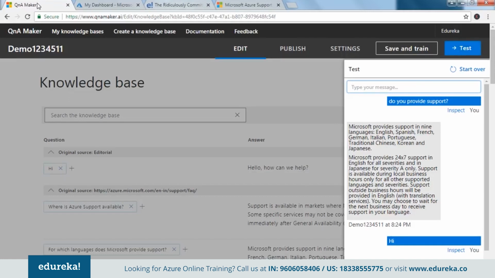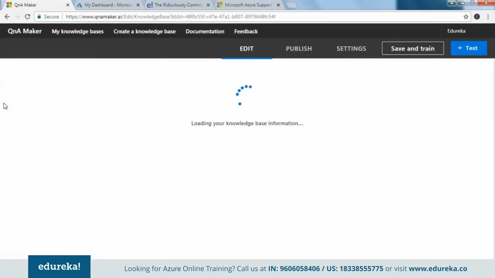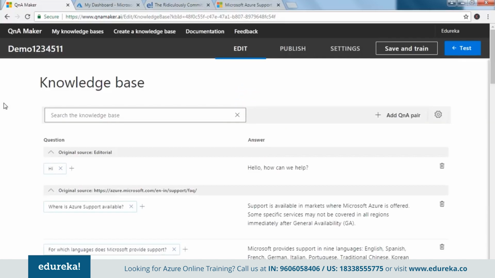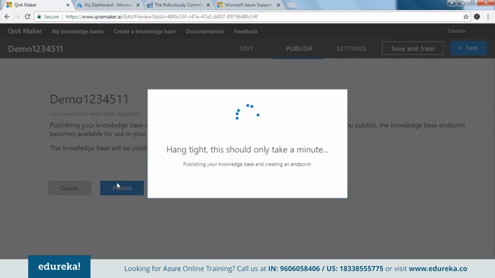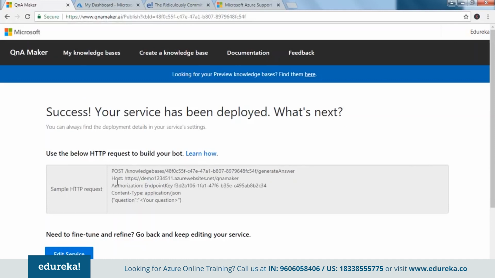Now let's go back and publish this knowledge base. For that, I would need to refresh it once, and once it gets refreshed, I can just go ahead and publish it. So guys, once we are done publishing this, okay, we have this option here, publish. So it might take half a minute. Once it gets published, we are going to create a chatbot, and we are going to give this knowledge base to the chatbot. So if we again test it and put in certain queries, it would give us the reply for the questions that we've asked.